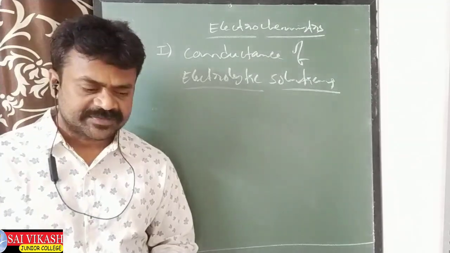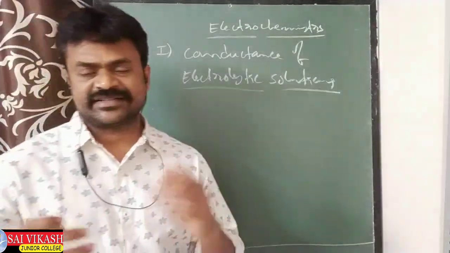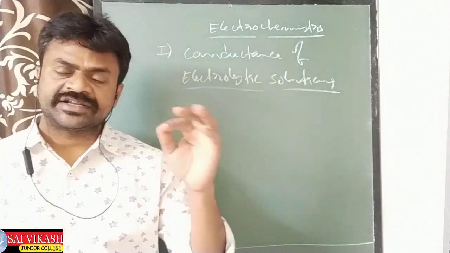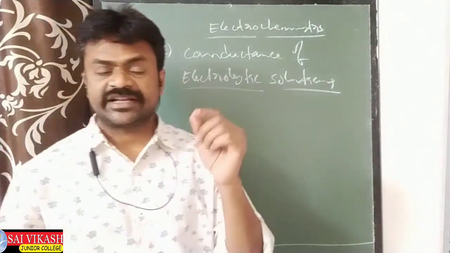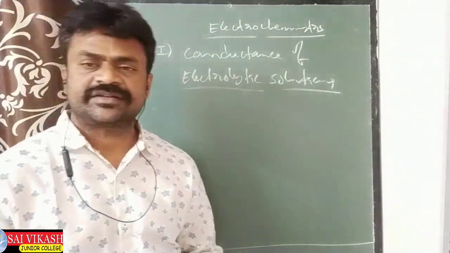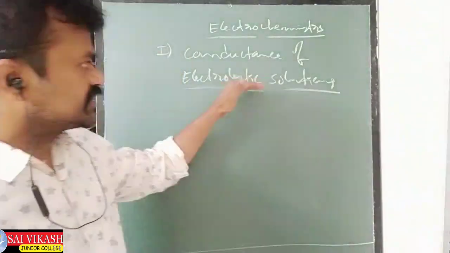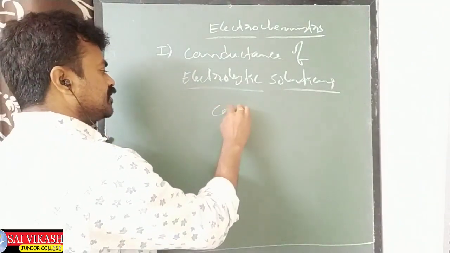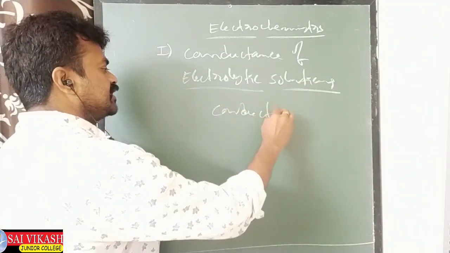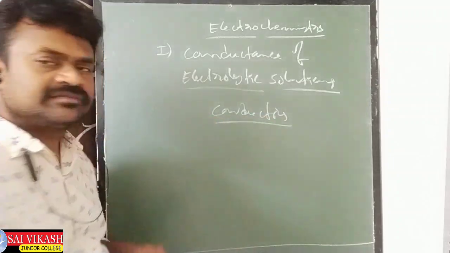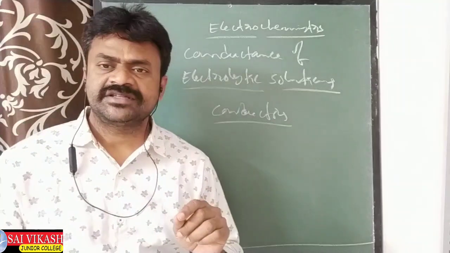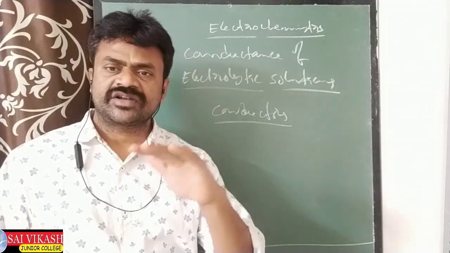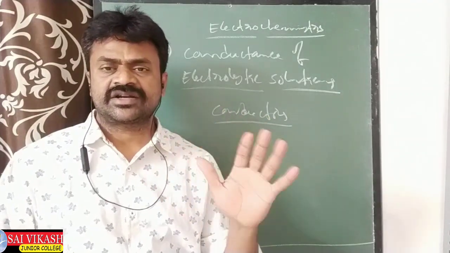And some substances are also there, conductors. These are all electrolytic conductors. Electronic conductors are also there. Before discussing this topic, the basic point I'll tell you is conductors. Conductors means the substances through which, when current is passed, they are called conductors.